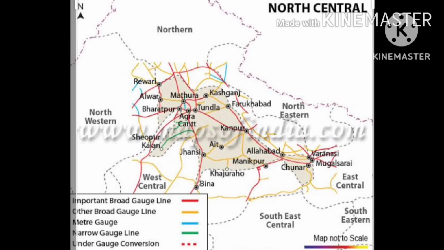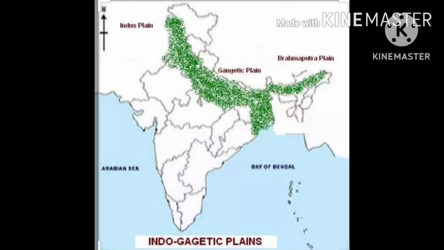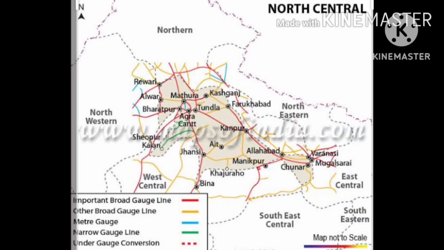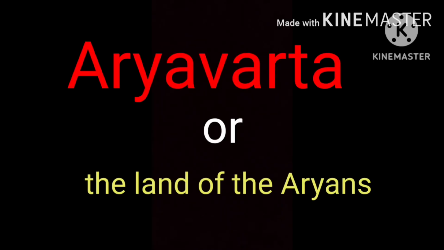This region came to be known as Aryavarta, or the land of the Aryans. This period shows the birth of the first states and kingdoms.